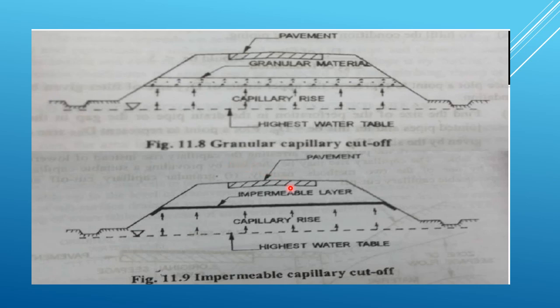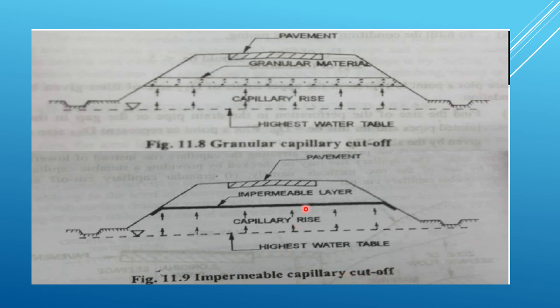And impermeable capillary cutoff. If the water reaching the subgrade due to capillary rise is likely to be detrimental, it is possible to solve the problem by arresting the capillary rise instead of lowering the water table. The capillary rise may be checked by providing suitable capillary cutoff by one of these two methods. So this one is granular capillary cutoff and second one is impermeable capillary cutoff.